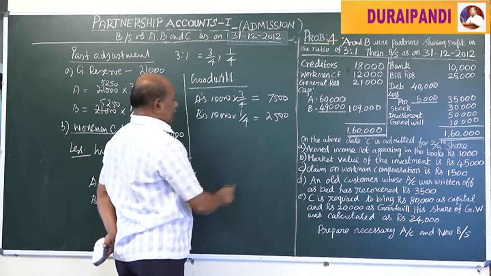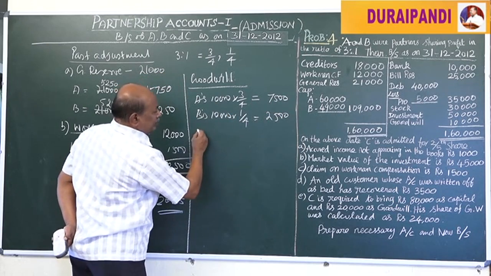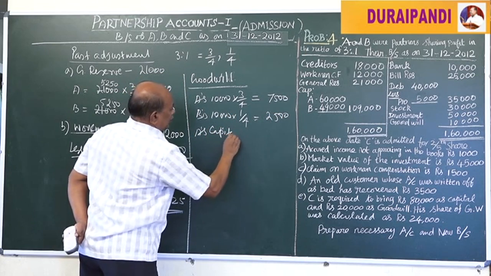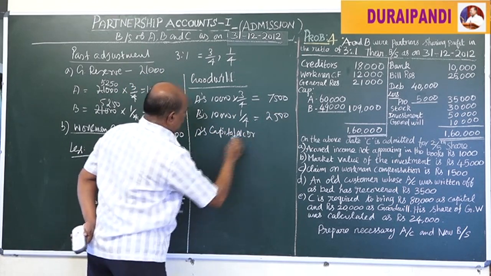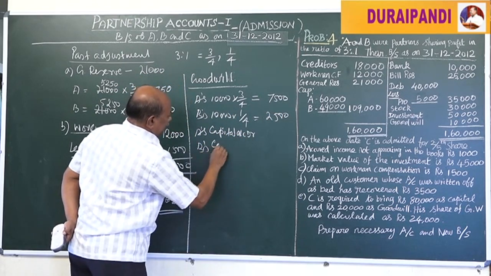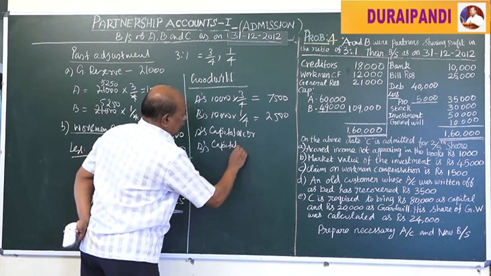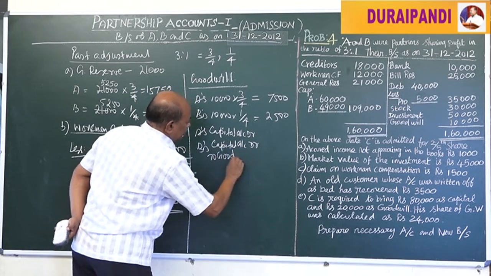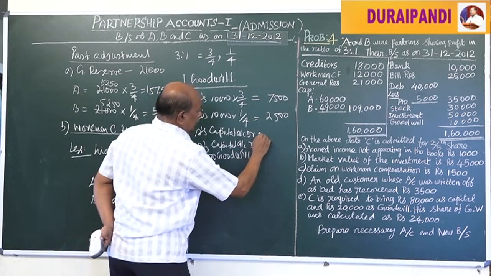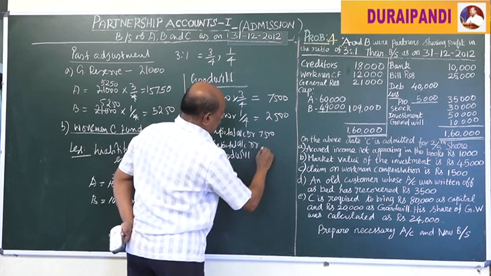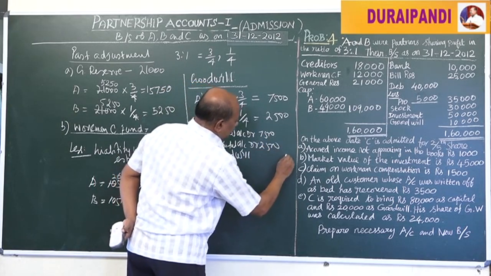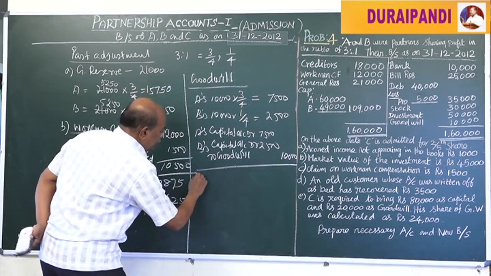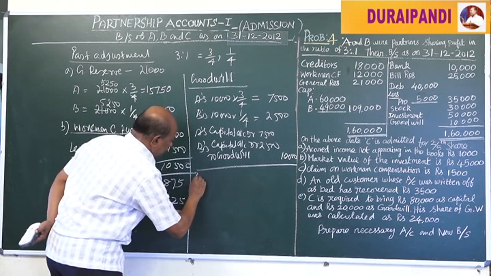First it should be written off. That is, A's capital account debtor, B's capital account debtor to goodwill account. That is 7,500, 2,500, here 10,000.